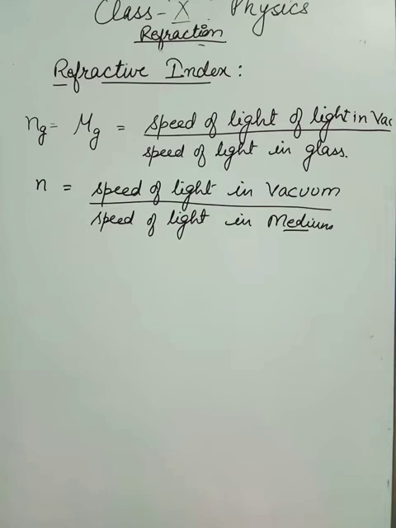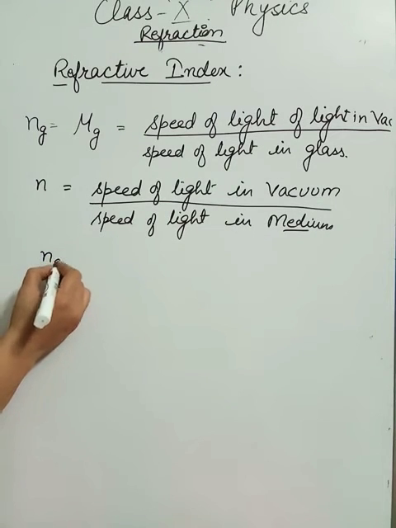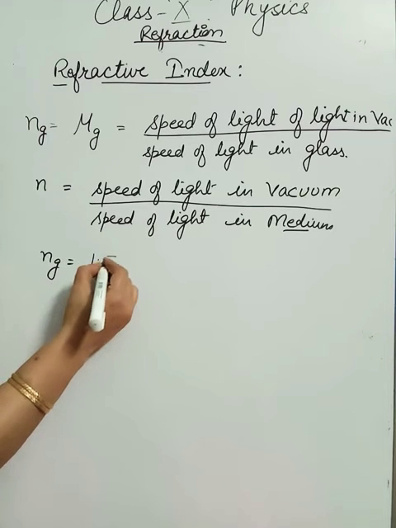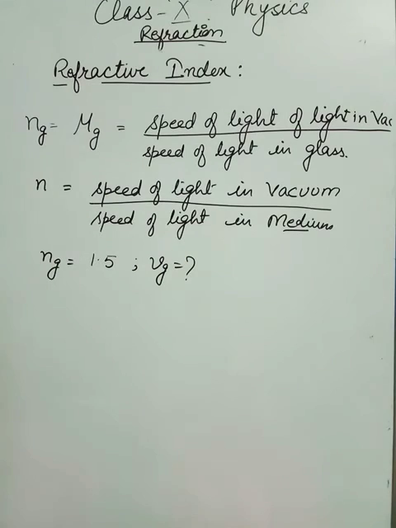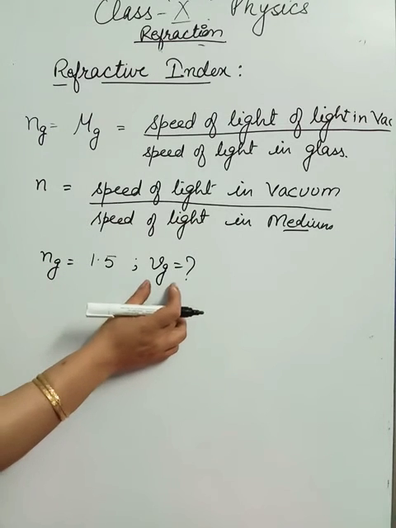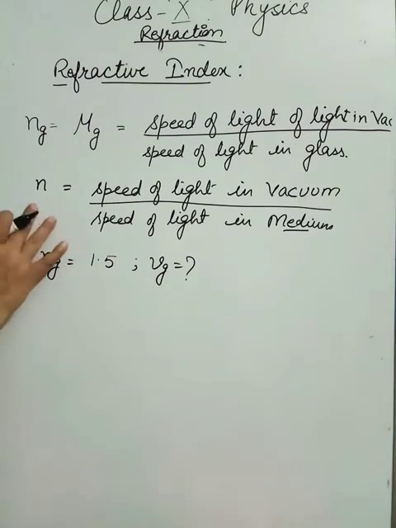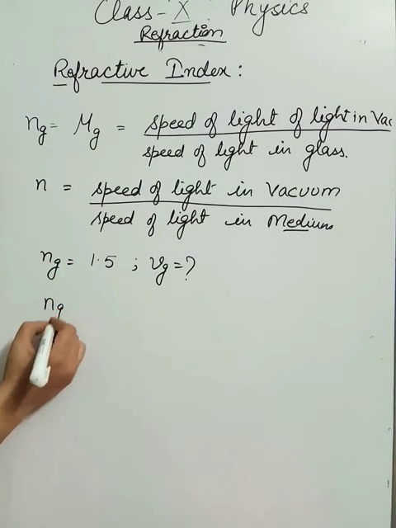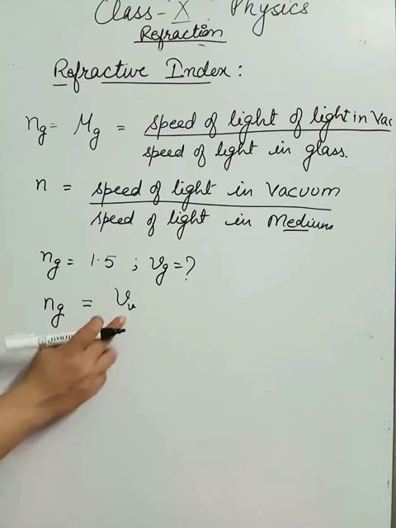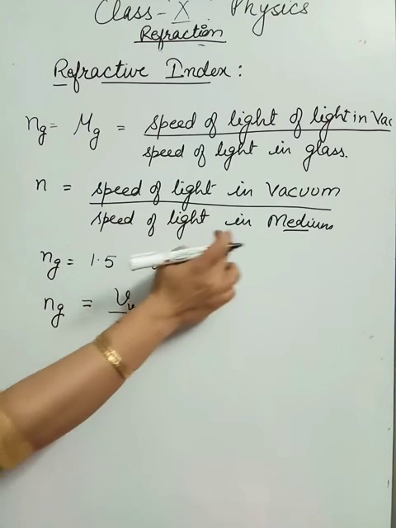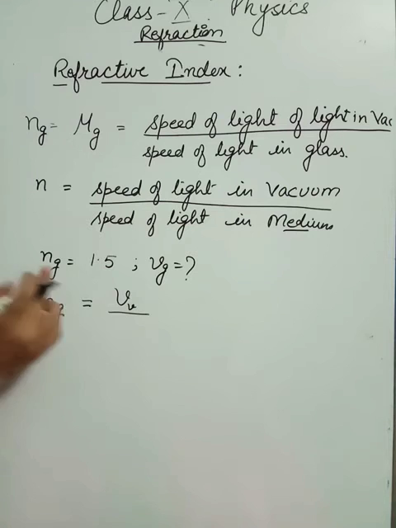Suppose a question is asked like this: the refractive index of glass is 1.5, so what is the speed of light in glass? Here we can find the velocity of light in glass because we have the formula that the refractive index of glass is equal to speed of light in vacuum upon speed of light in medium. We have the medium as glass, so speed of light in glass.